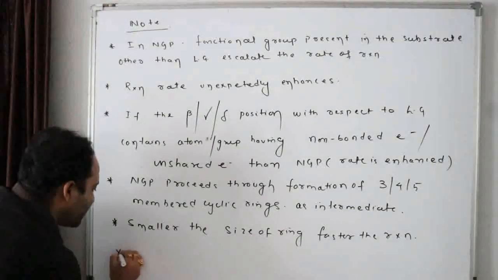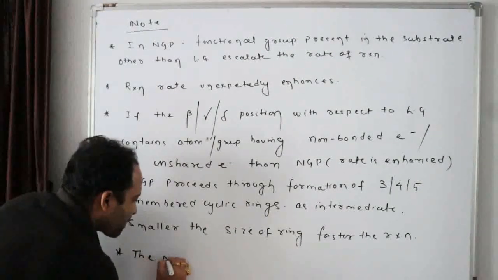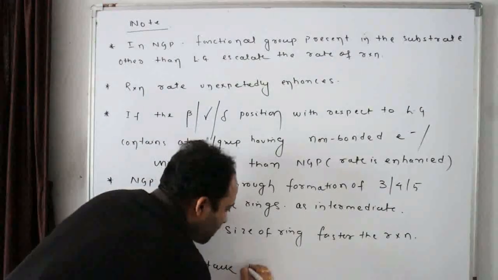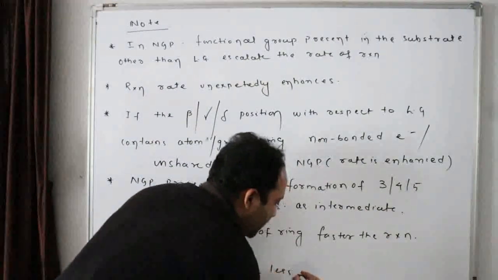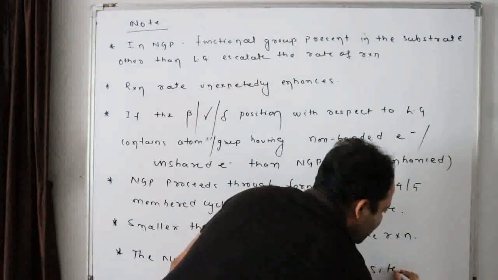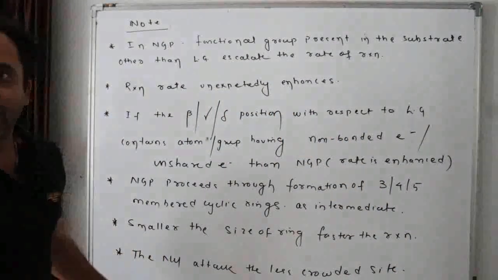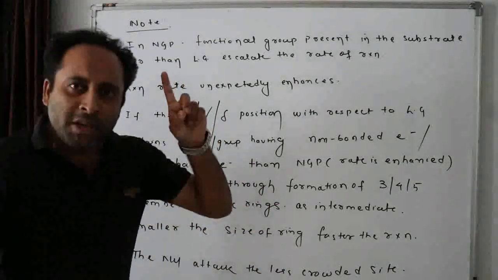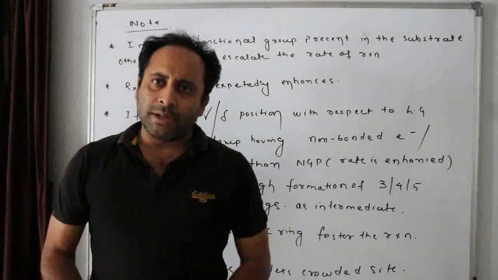The nucleophile attacks the less crowded site. Where does the nucleophile attack? The nucleophile attacks the less crowded site. To your surprise, I'll tell you one more note.